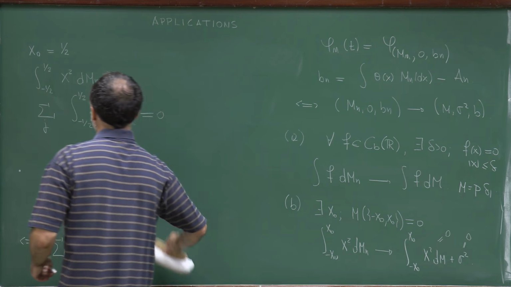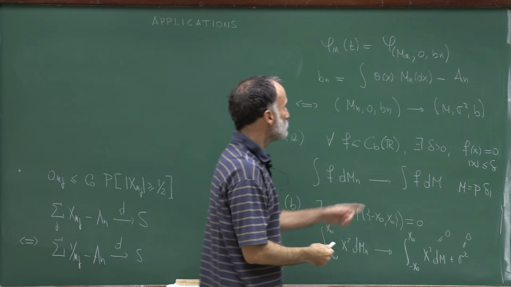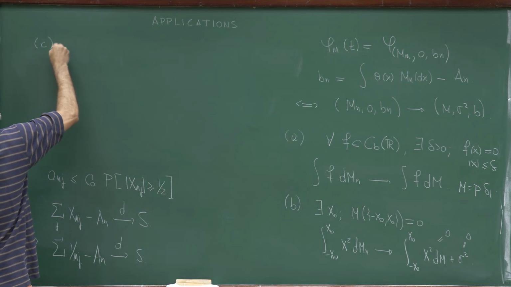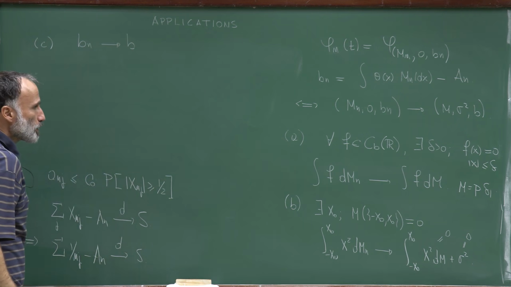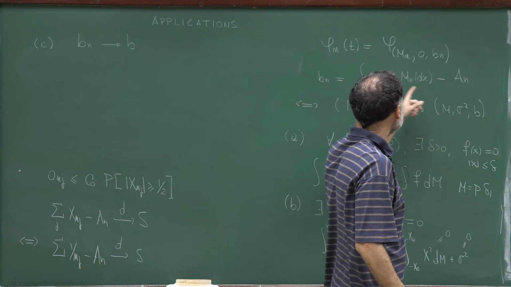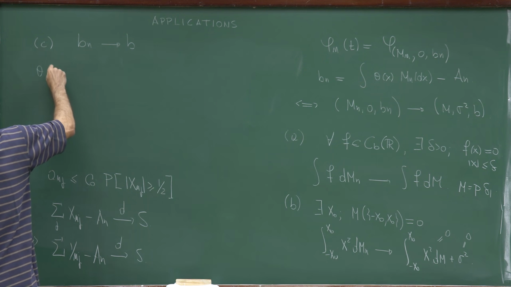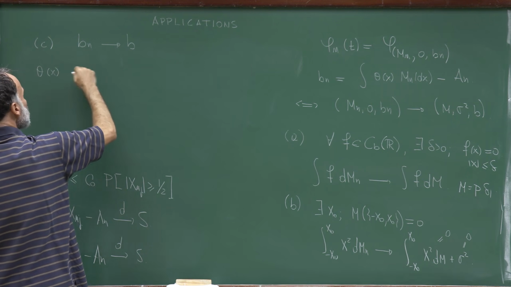And let's go to the third condition. The third condition concerns B_n. The third condition is that B_n converges to B. Let's recall what B_n is. Remember that theta(x) is a continuous bounded function which looks like x.